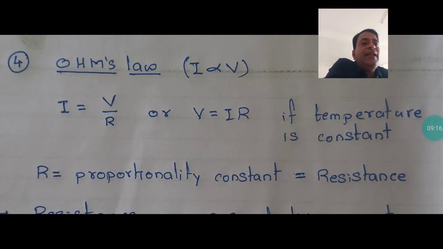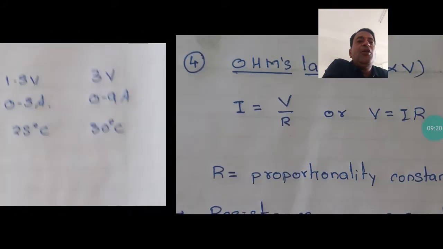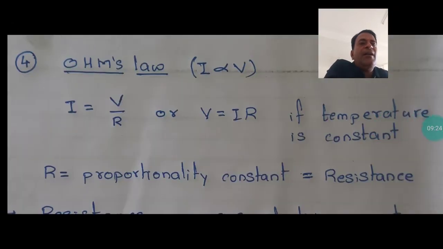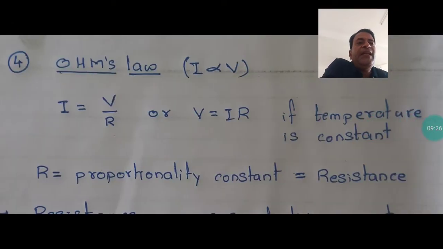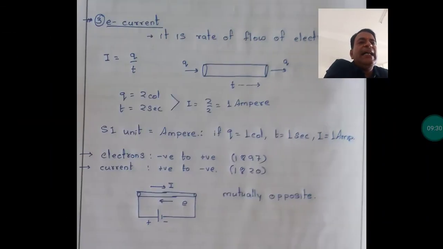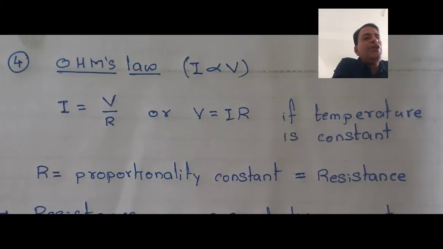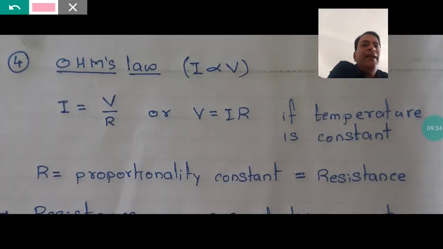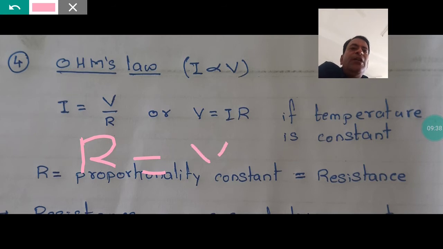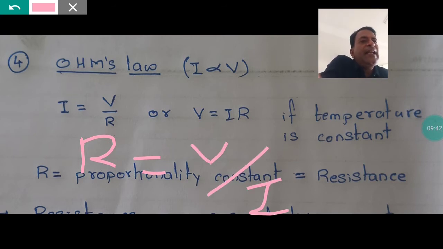Now why is this opposing, or what is this resistance opposing? If you take a look at the equation of R, V equals IR is the equation. Okay, so what is R equal to? R will be equal to V divided by I. So which two things are inversely related to each other?